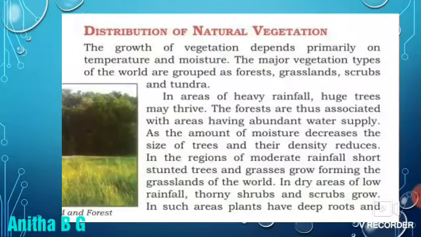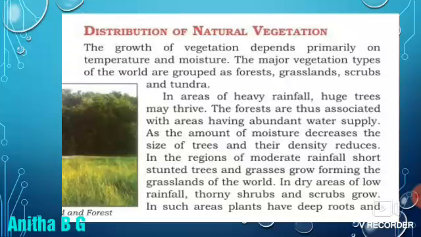Distribution of natural vegetation. How the natural vegetation is distributed all over the world. The growth of vegetation depends primarily on temperature and moisture.